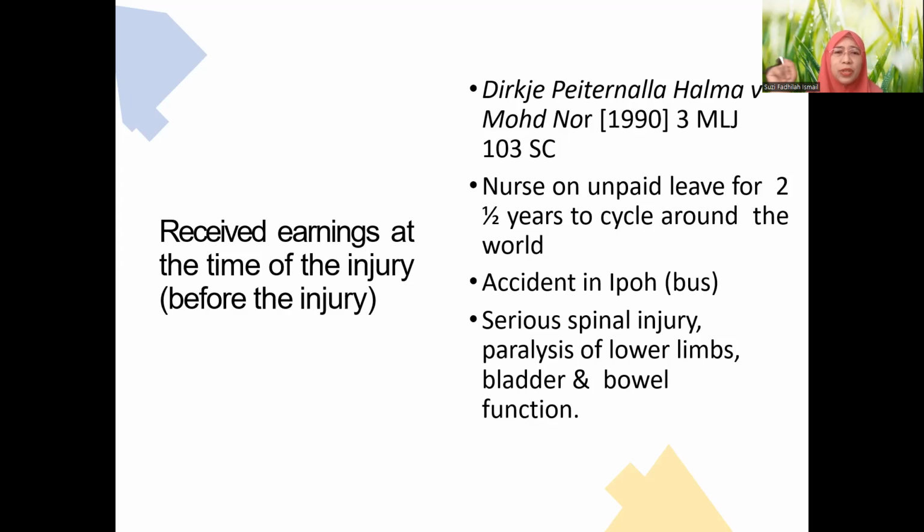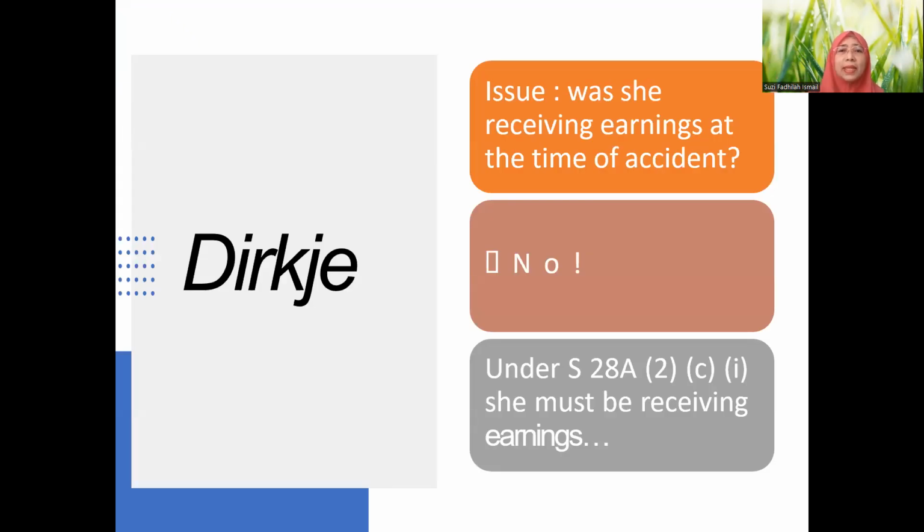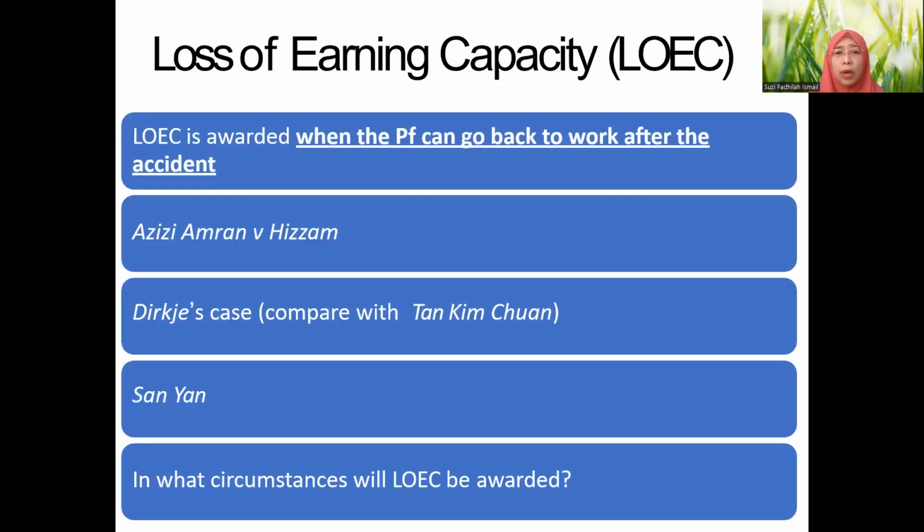So she suffered serious spinal injury and paralysis. She became paralyzed of the lower limb, and then injury to bladder and bowel function. In effect, all the lower limbs, basically. But in this case, she was on unpaid leave, so there's no salary. Was she receiving earnings at the time of the accident? The answer is no, negative. And under Section 28(2)(c)(1), the requirement is that she must be receiving earning, then only she can be entitled for LOFE. So she cannot claim, zero claim for LOFE.